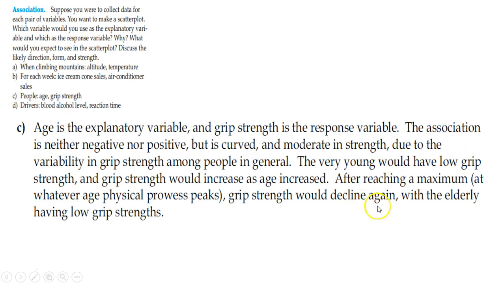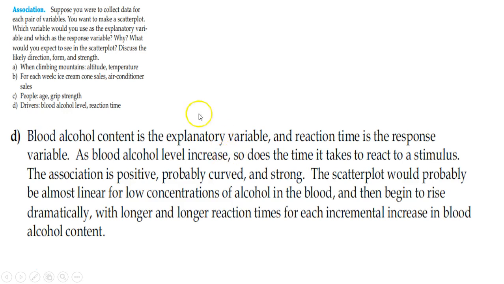So the very young would have a low grip strength, and the grip strength would increase. But after you reach a certain max, right, the grip strength would decline again. So maybe when you're elderly. So the point is, it would probably be some kind of curve shape, more than likely, and that would also be moderate. Wouldn't be overly strong.